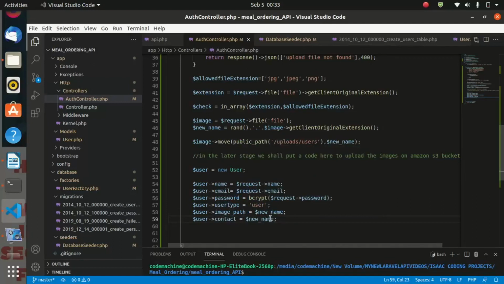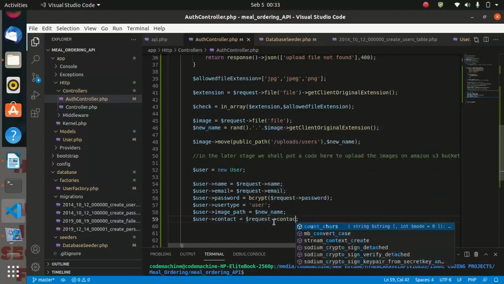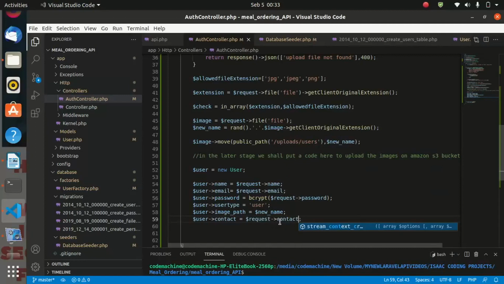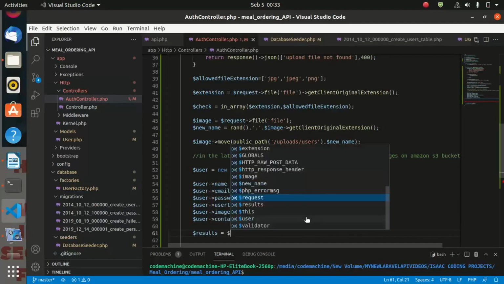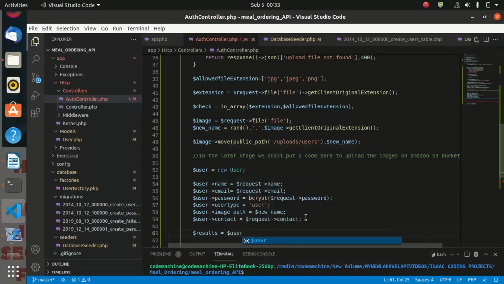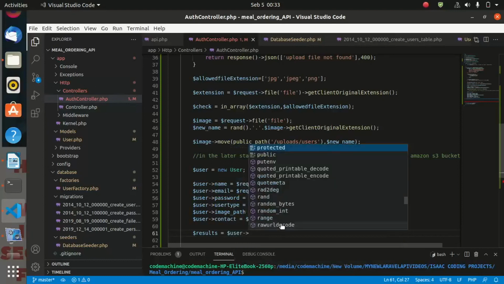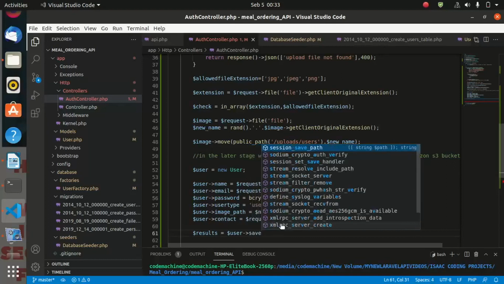And this one must be equal to whatever the user types in as the contact, and after that, let us create a variable called results, and results will be equal to whatever is in the user instance, and for now we call the save function.